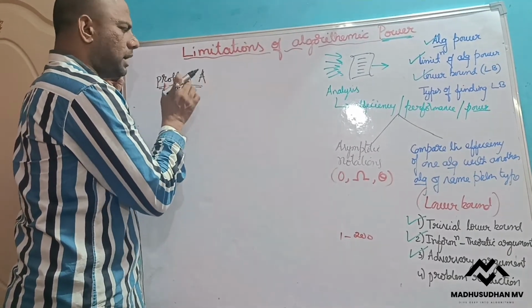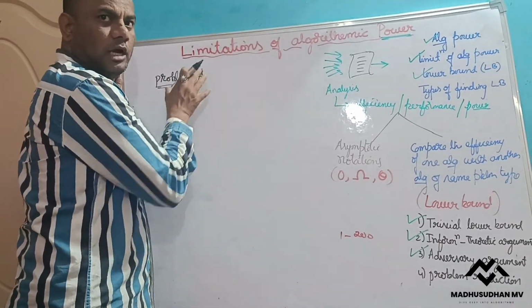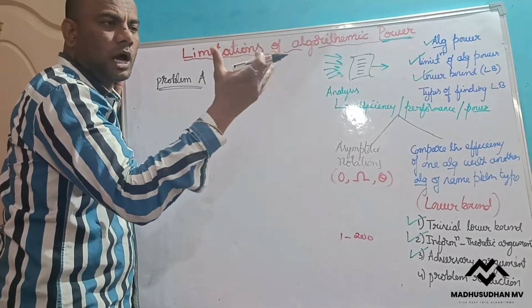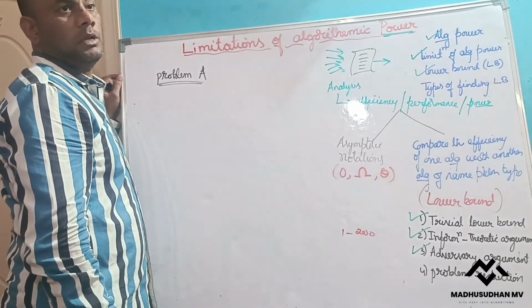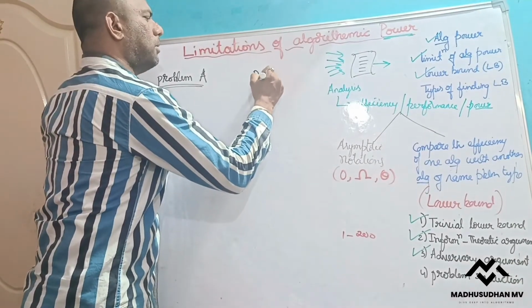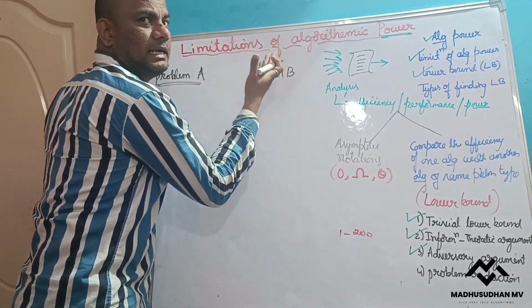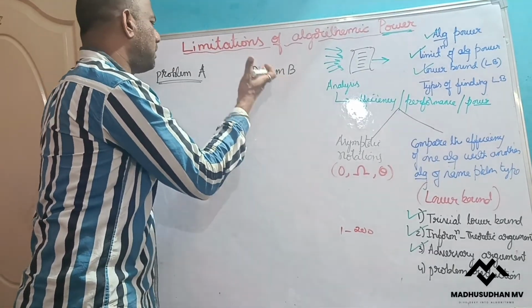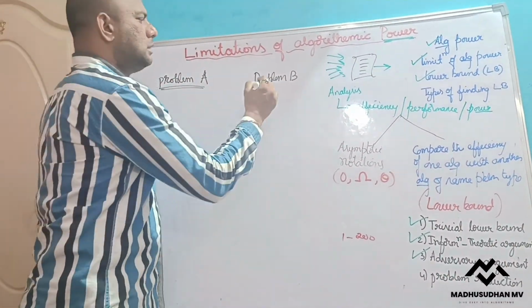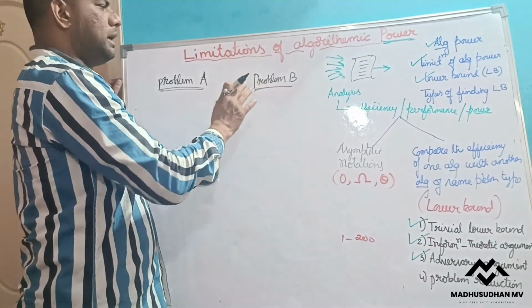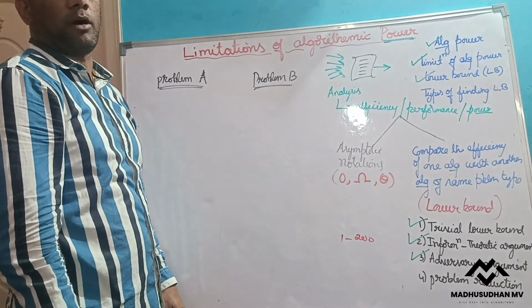Now for this problem, I need to write the algorithm. I need to solve it. But assume I don't know how to solve the problem. But I know another problem, that is B. This is an entirely different problem when compared to this problem. These two are not the same problem. Both are two different problems.